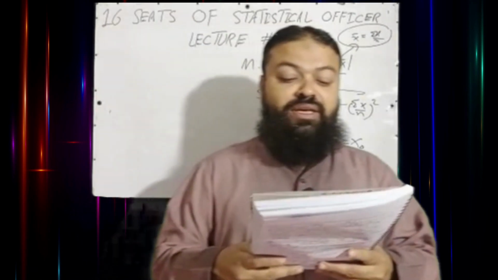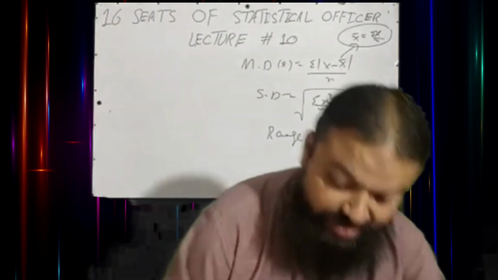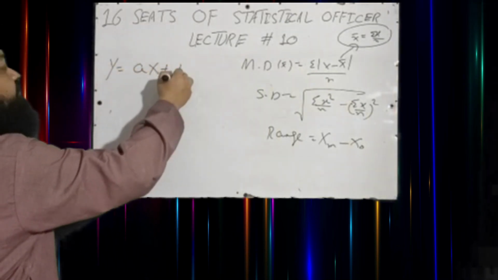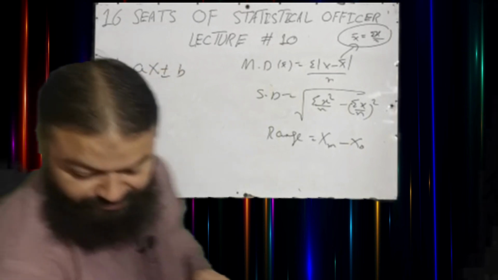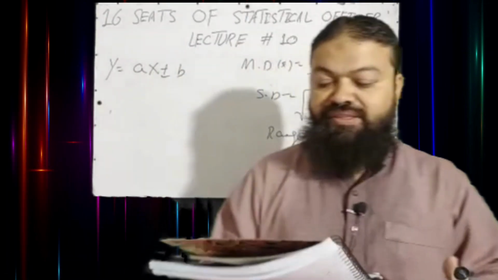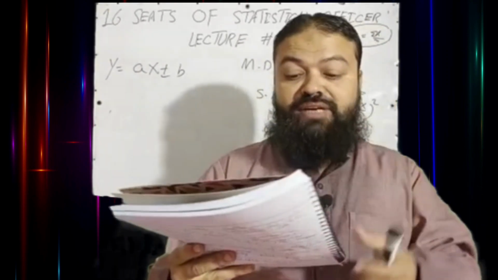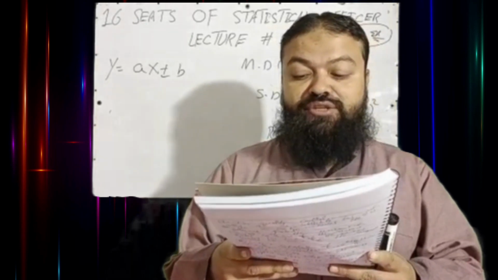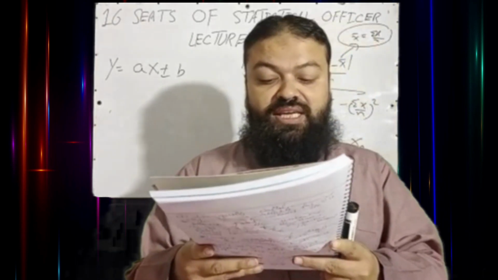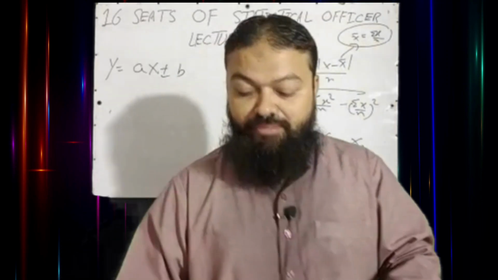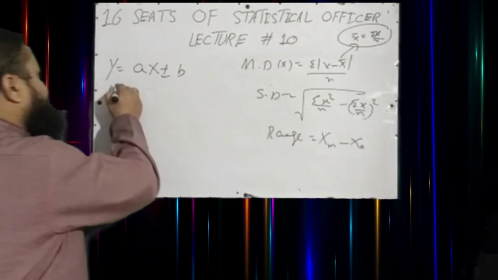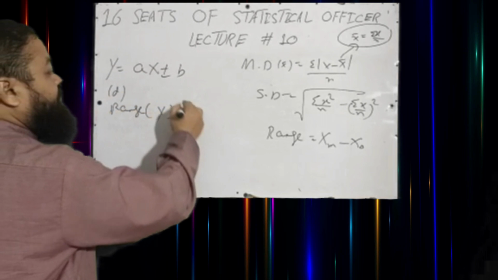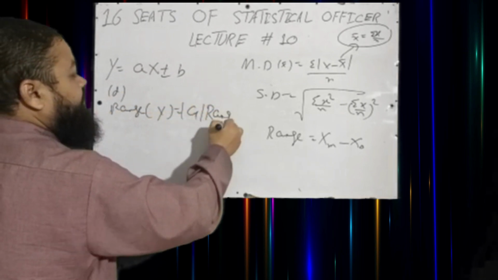Question number 7. If y is equal to ax plus minus b, a very important concept. A and b are two constants, any two numbers, a is not equal to 0, then the range of y values will be: A. a range of x, B. range of x plus b, C. a range of x minus b, D. a modulus range x. The correct option is range of y will be equal to modulus of a range of x.